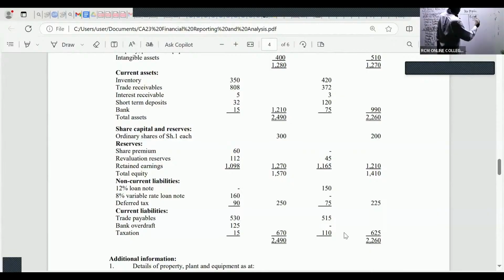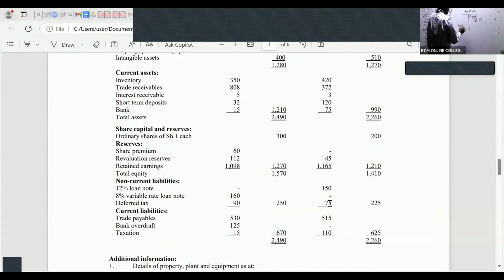You know that's current. So current tax is 110. How about deferred tax brought down? You can see still here, under long term non-current liabilities, deferred tax. I can see a figure of deferred tax of 75. So please come and do the same with the balance carried down.